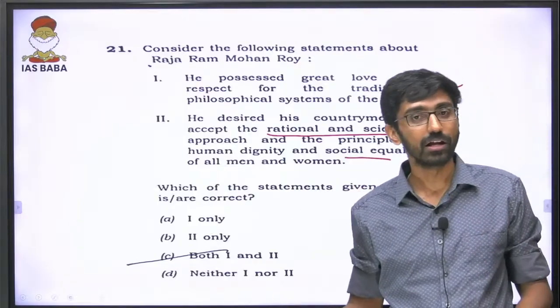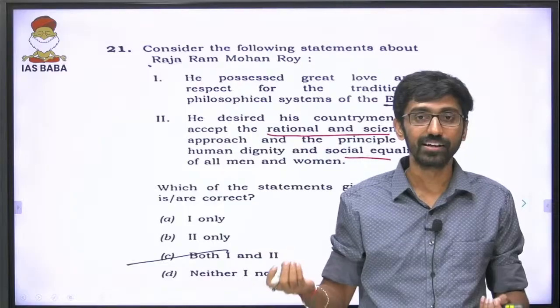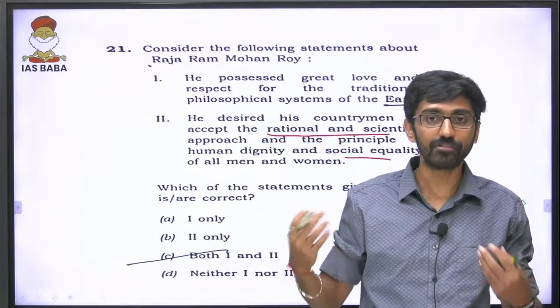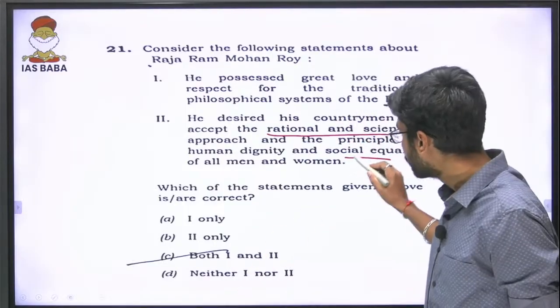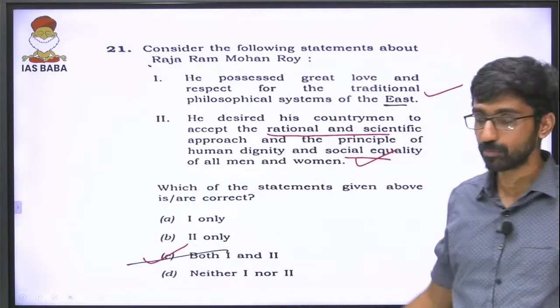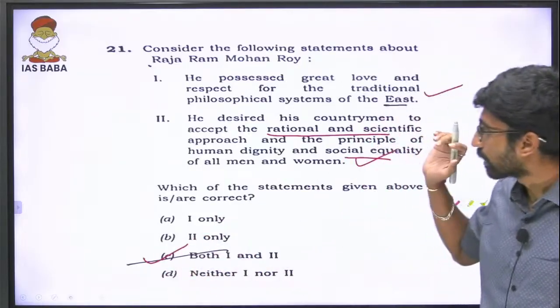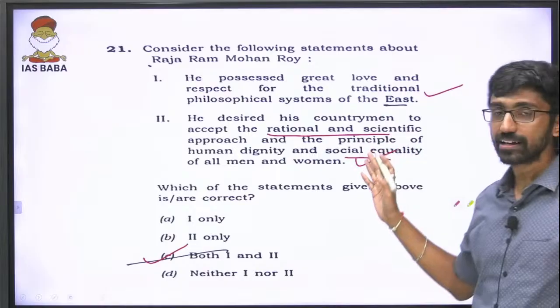His concept of religion was universal, that everyone is equal. So both these statements are correct, and the answer should be both 1 and 2. That is correctly marked. The first statement is correct, and the second statement is also correct.